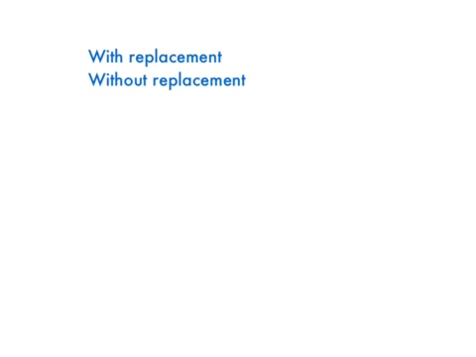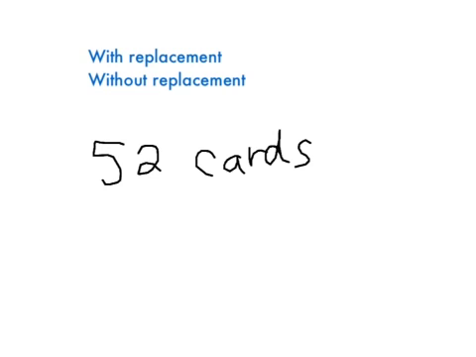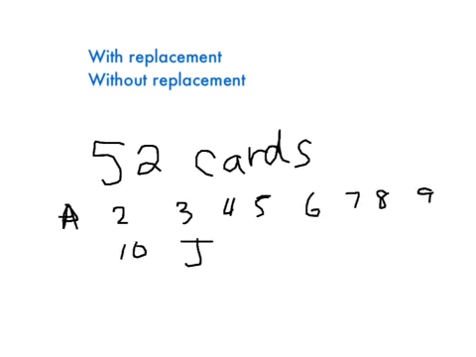And what they mean when they say with replacement and without replacement is, let's say we have a deck of cards. There's 52 cards in a deck: aces, twos, threes, fours, fives, sixes, sevens, eights, nines, tens, jacks, queens, and kings.